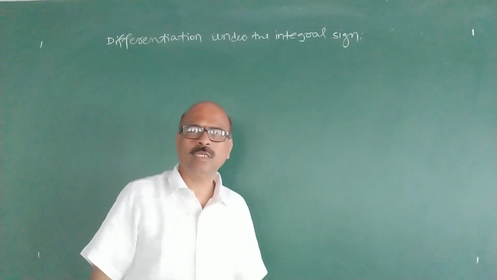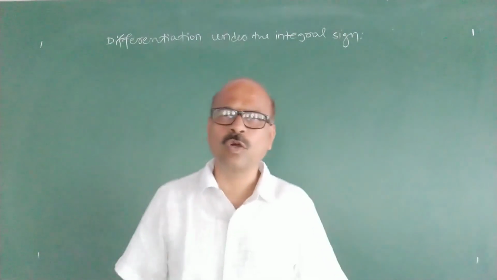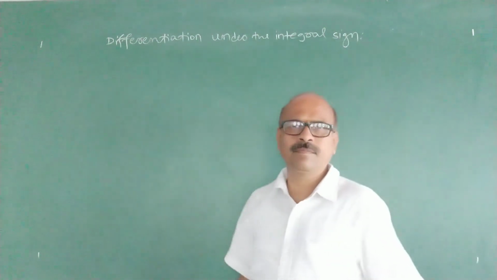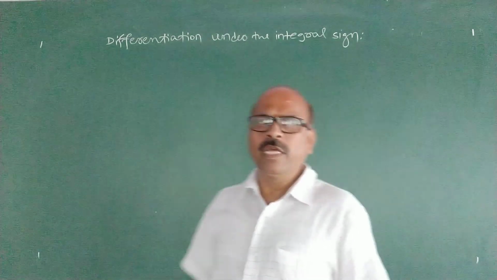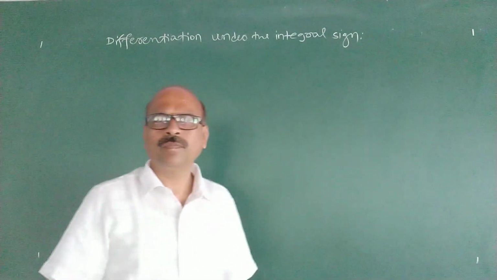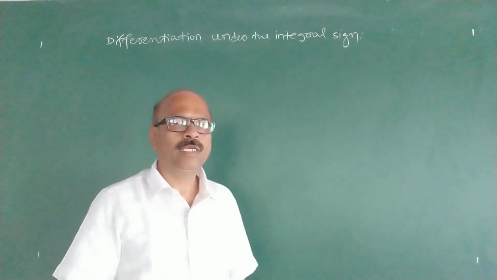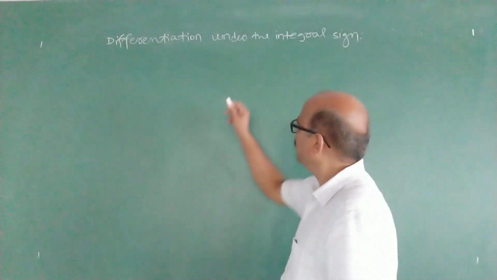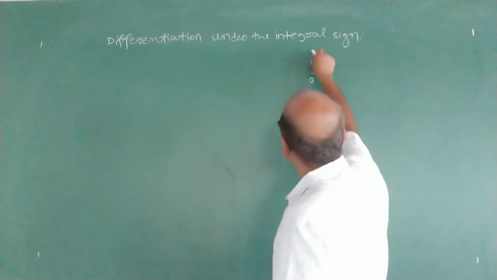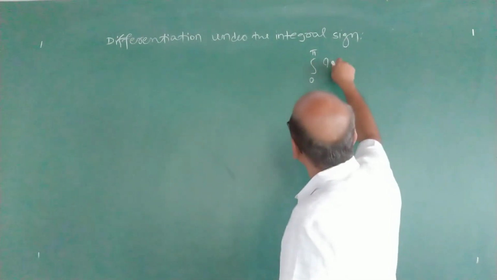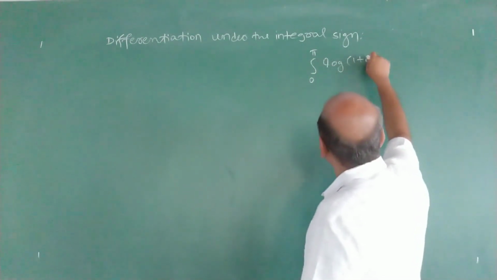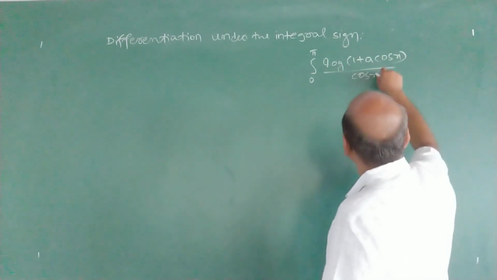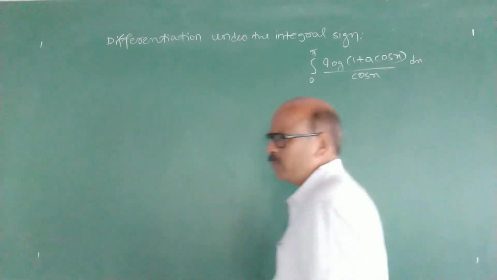Dear students, in this video I start a new topic. It is differentiation under integral sign. Leibniz has given a rule to evaluate certain unusual integrals. Unusual integrals means, say I give the example here, later I have to evaluate this: integral 0 to pi of log of (1 plus a cos x) divided by cos x with respect to x. Evaluate this integral.